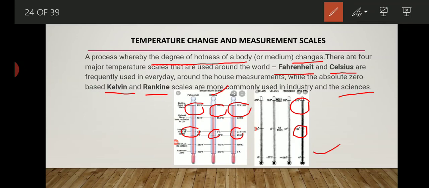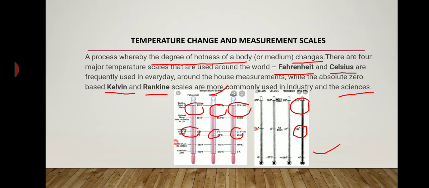temperature. So now we understood that there are four types of scales by which we measure temperature change, that is Fahrenheit, Celsius, Kelvin and Rankine. Kelvin is considered as the standard temperature. Now let's see the formula, or how to convert one scale of temperature into another. Means Celsius into Fahrenheit, Fahrenheit into Celsius, Kelvin into Celsius or Fahrenheit, or the combined formula.